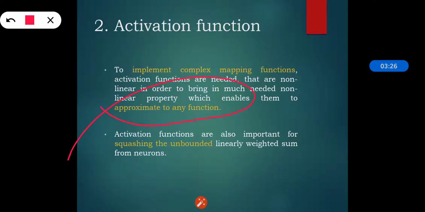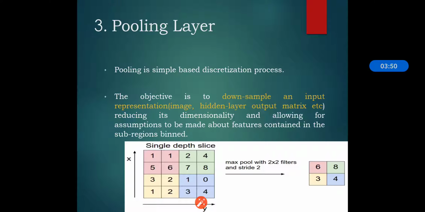We have already seen the activation function and the types of activation function. The same idea is applicable here, that the activation function is used to approximate the function. These are also important for squashing the unbounded linearly weighted sum from neurons, so that we can have the summation of weights collected from the neurons.